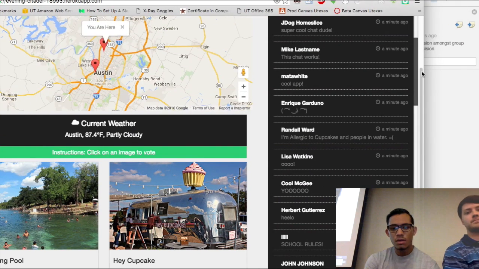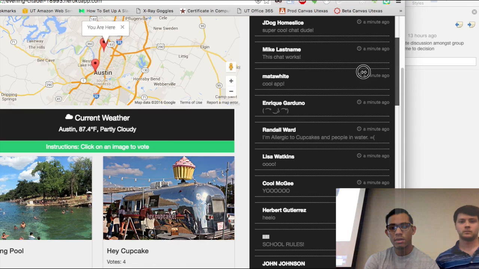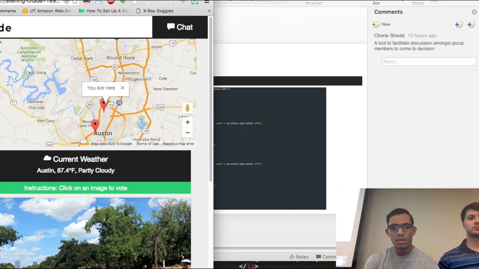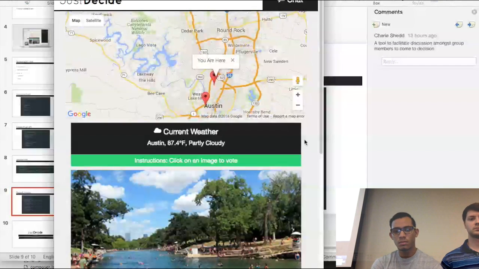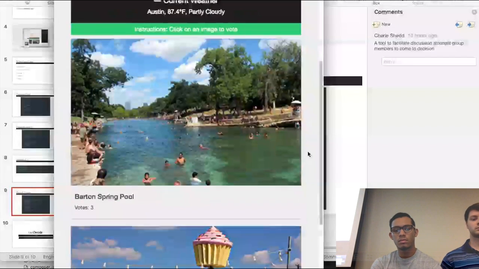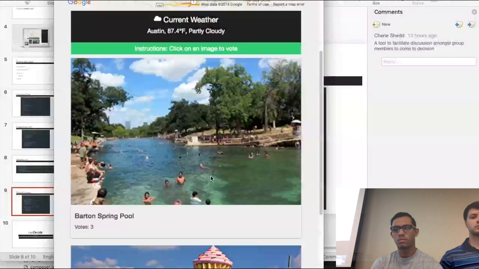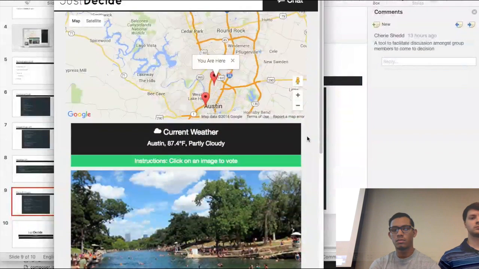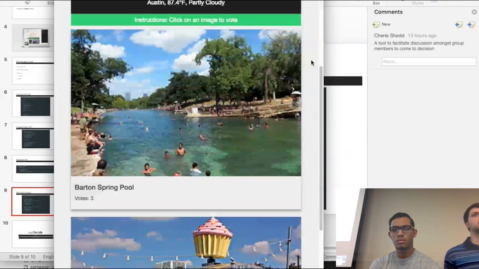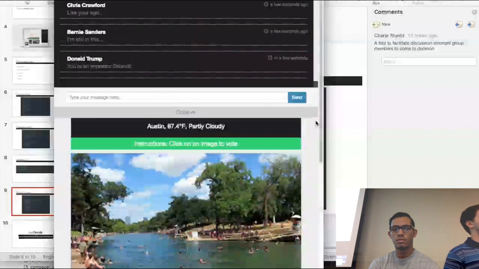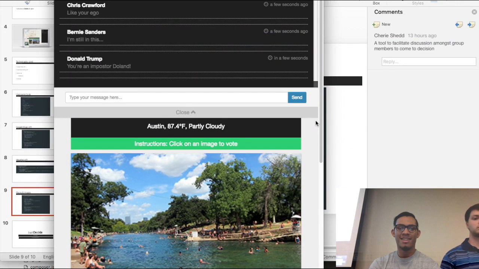I guess one challenge I had for sure was the second API that we wanted to use initially, which was to generate a random image for the places. All of us had a lot of trouble with that, and that was something I was trying to work on personally. So we decided to go with the weather API, which became our second API. But that was a big challenge for us for sure.